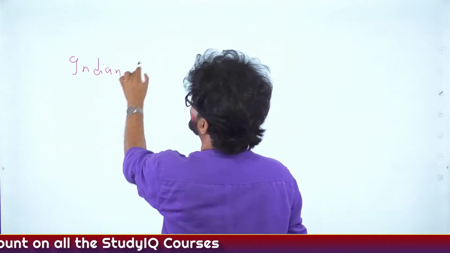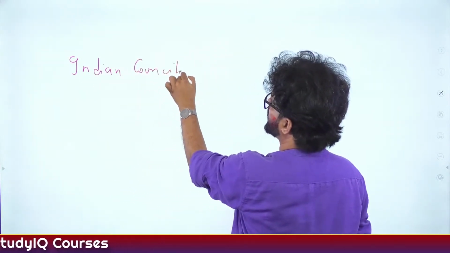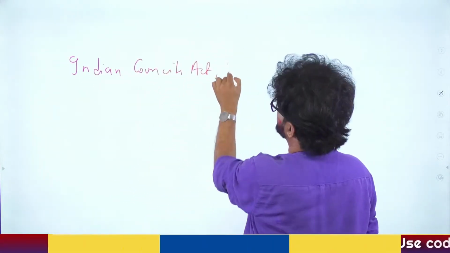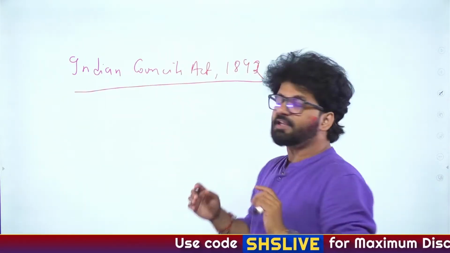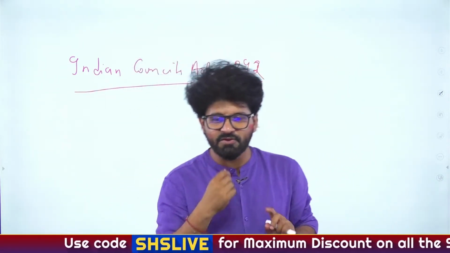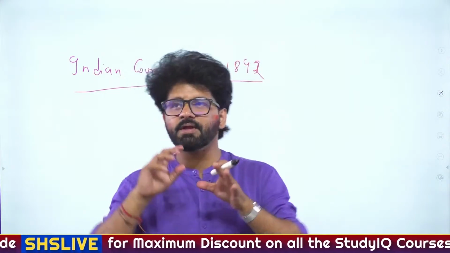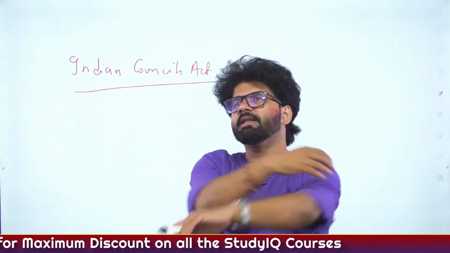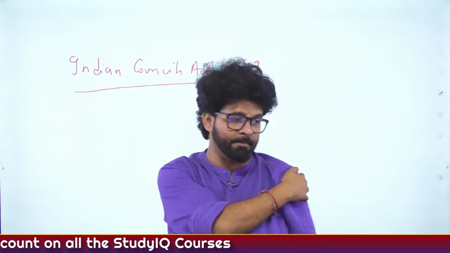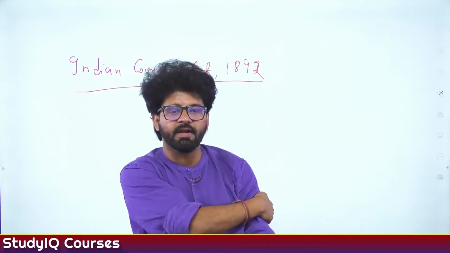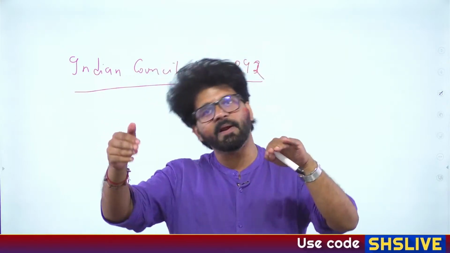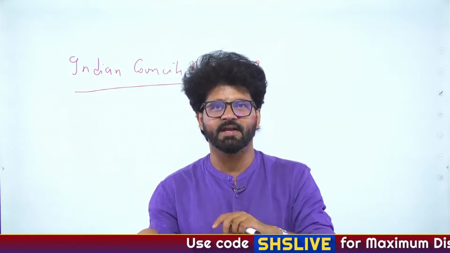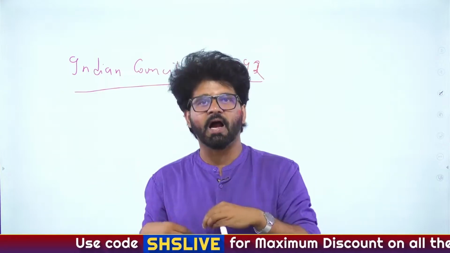So we have talked about acts from 1773 and we will go till 1935. There can be a question in your mind: sir, why are we not reading the 1947 Indian Independence Act? Let me tell you the reason. The Indian Independence Act 1947 itself says that we don't have anything much in our act.